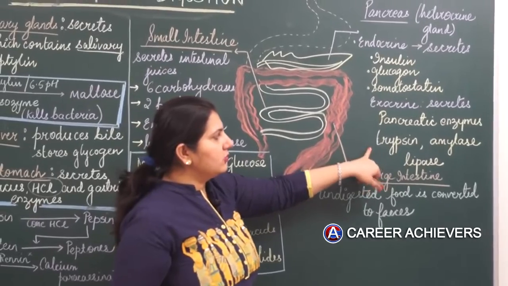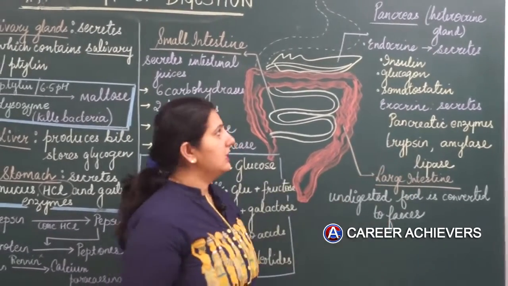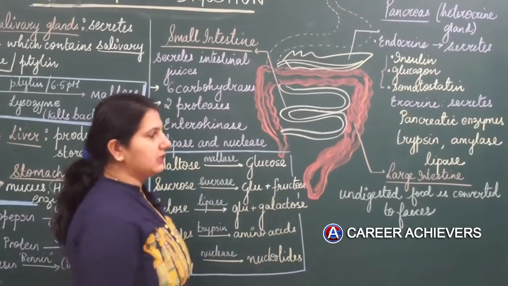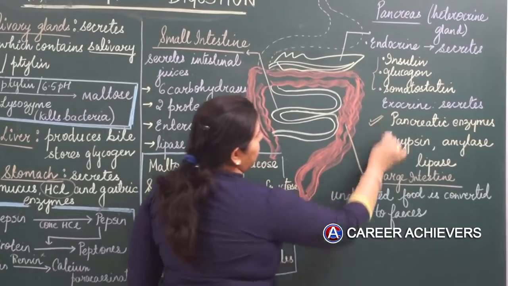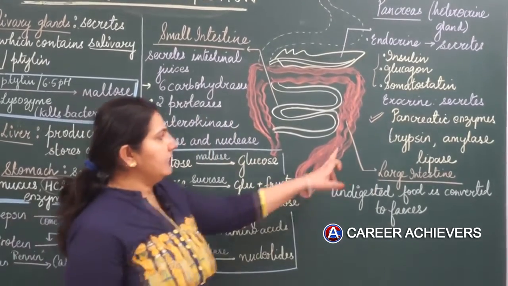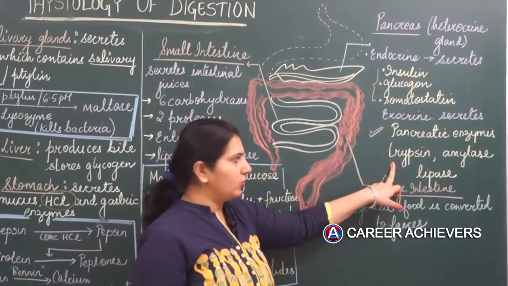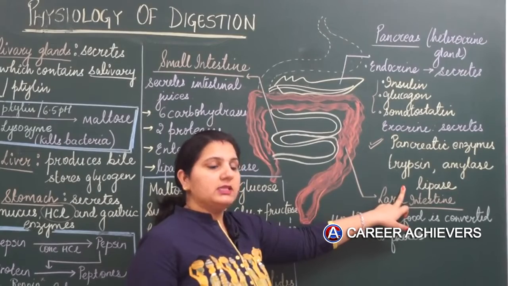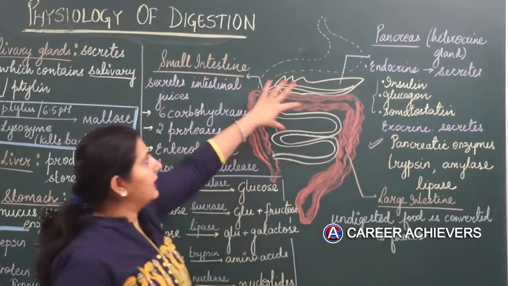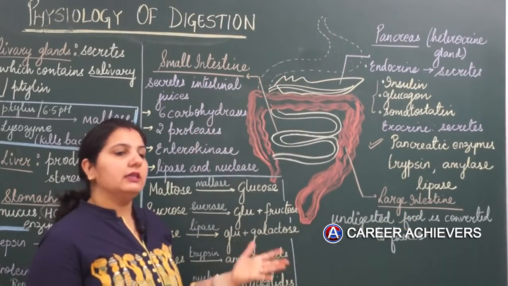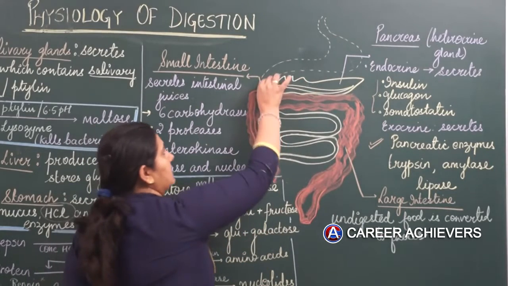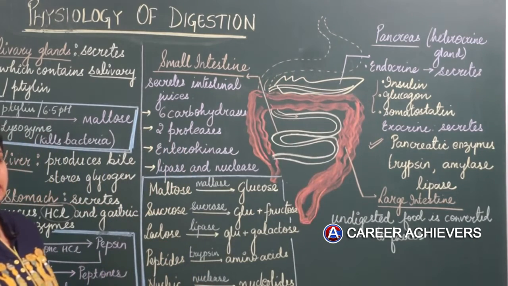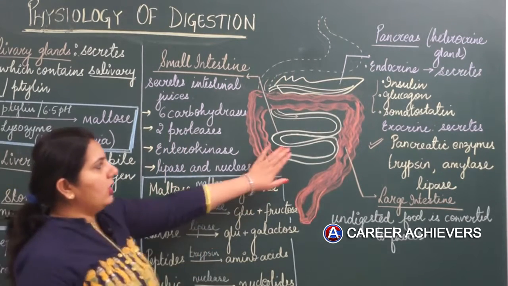Pancreatic enzymes include trypsin, amylase and lipase. Now this would act when the food is being completely digested and this aids in the digestive process. So pancreatic enzymes are trypsin which acts on proteins, amylase which acts on carbohydrates, and lipase which acts on fats. So the pancreas aids the further digestive process and this is then transferred to the small intestine. The complete digestive process completes in the small intestine.